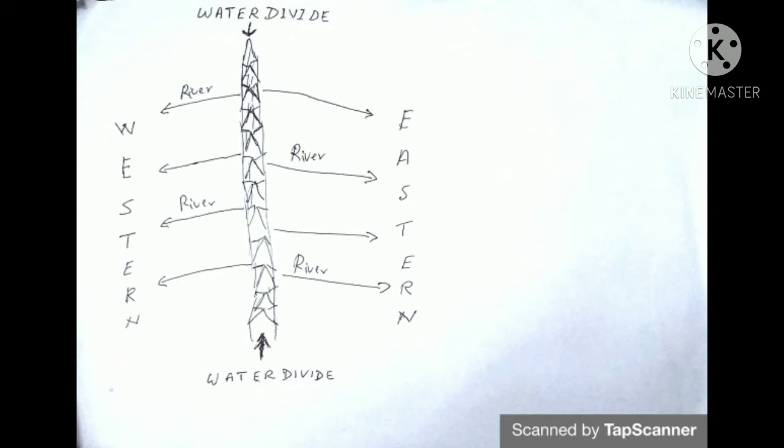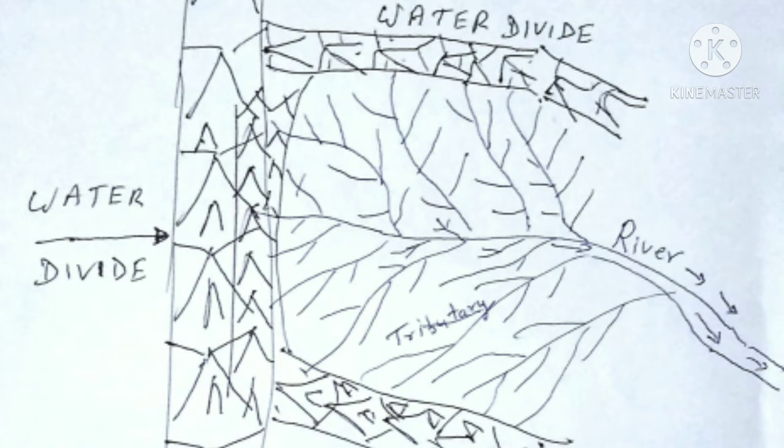In case of Brazil, we have two major water divides, the Guyana highlands and the Brazilian plateau region or Brazilian shield. In this diagram, you can see major water divides and the rainwater received is flowing and forming a main river. The small rivers which join the main river are called tributaries of a river.